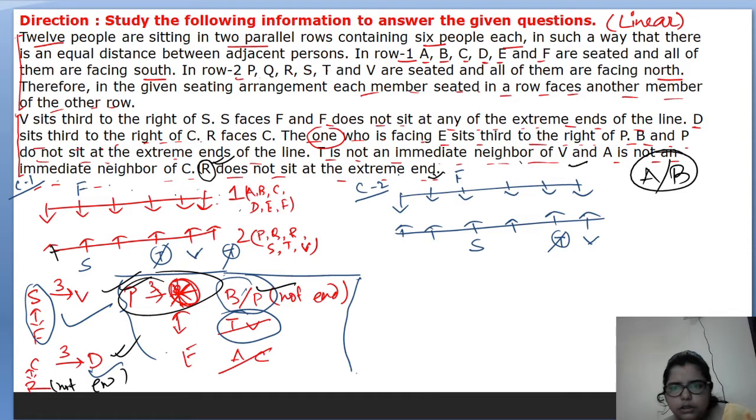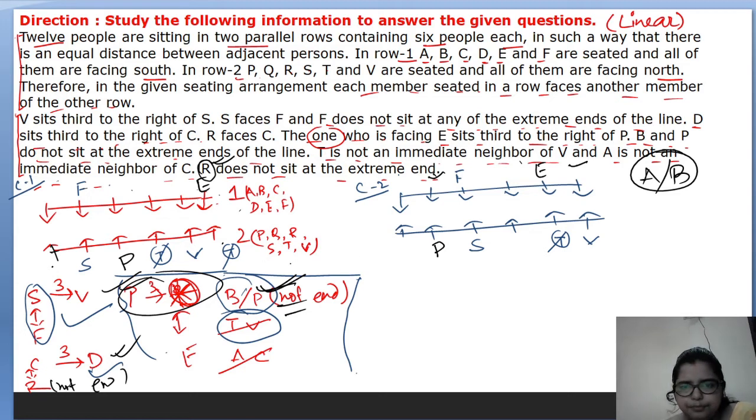Third right. Okay. So, third right of P, who will it be? If I consider P here, third right of P is someone who is opposite to E. It is possible here. And for this condition, if I consider P here, third right of P is opposite E. We cannot consider P here and here. Why? Because it is already given that P and B will not sit at either extreme end of the row. That's why. Okay. Done.